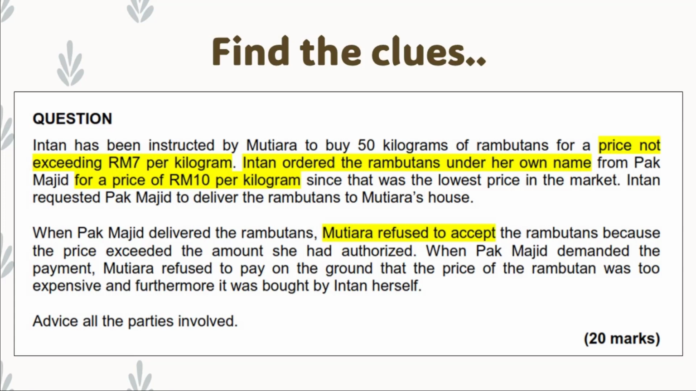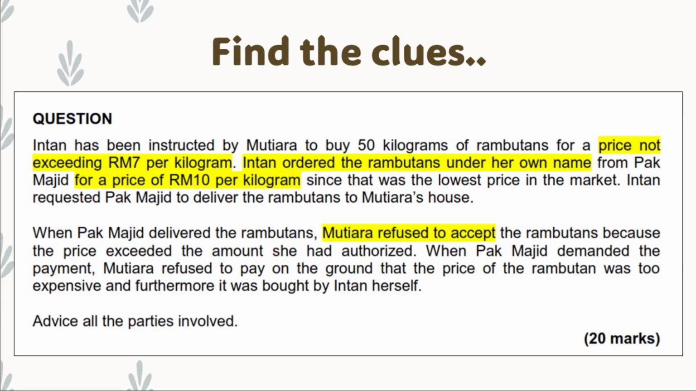Normally, under the law of agency, if the question mentions a limit of authority, this falls under agency by ratification. And further, what happened in this question, Intan bought the rambutan for a price of 10 ringgit per kilogram. So this also leads you to another clue saying that Intan has exceeded her authority. Why? Because the limit of authority is 7 ringgit, but she bought for 10 ringgit. So this is clearly a clue towards agency by ratification.